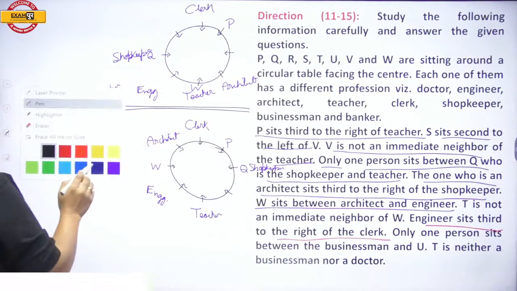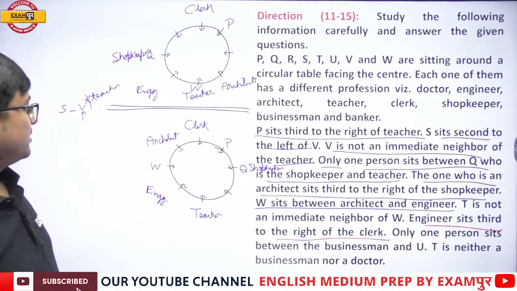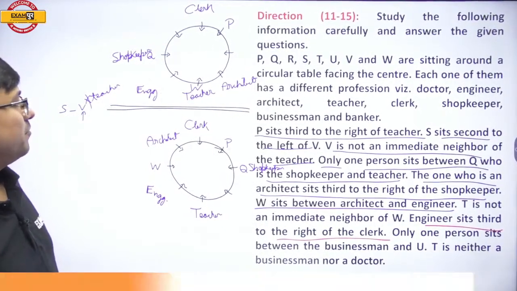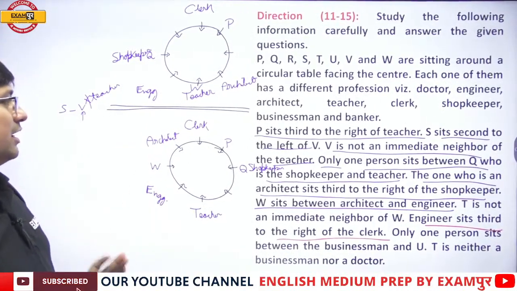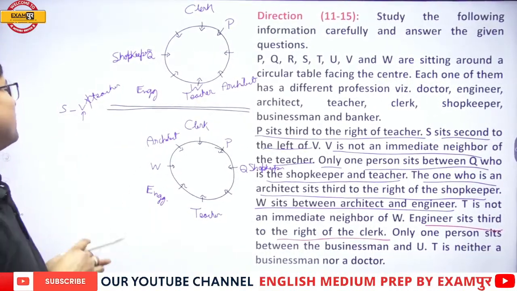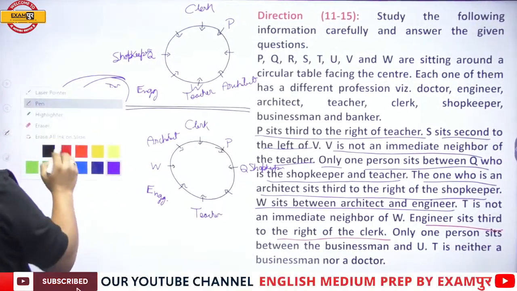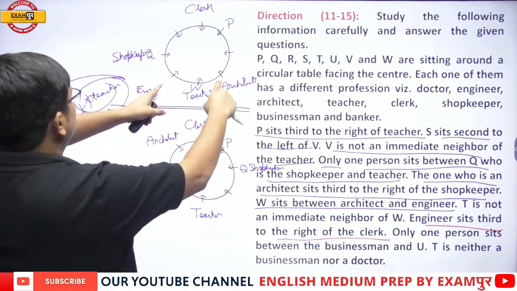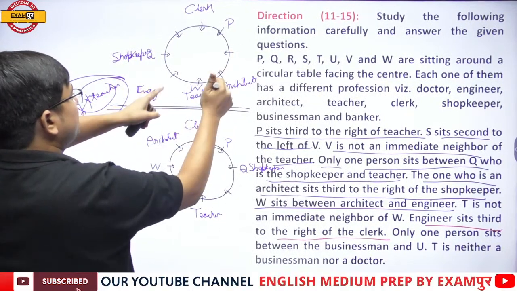Now, have a look at this. My dear students, now let me read it again from the beginning. Okay. P sits third to the right of teacher. Fine. Then S sits second to the left of V. V is not a neighbor of the teacher. And V second left is S.